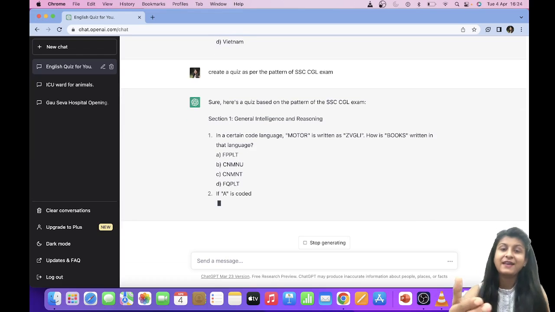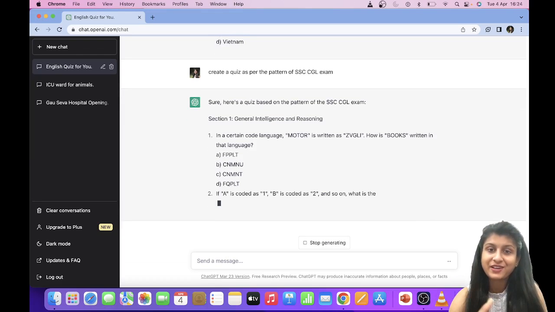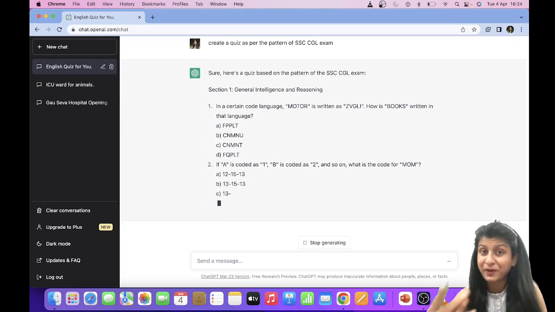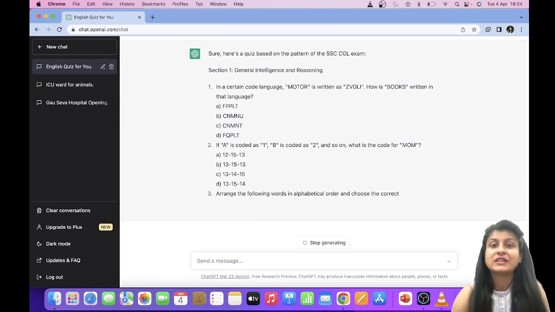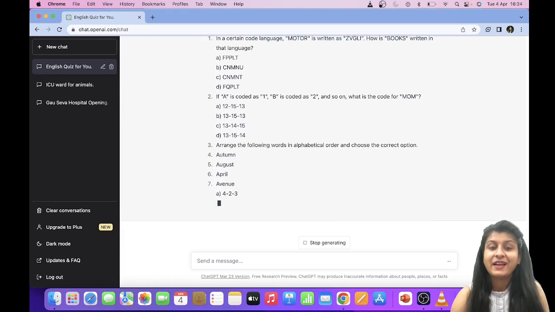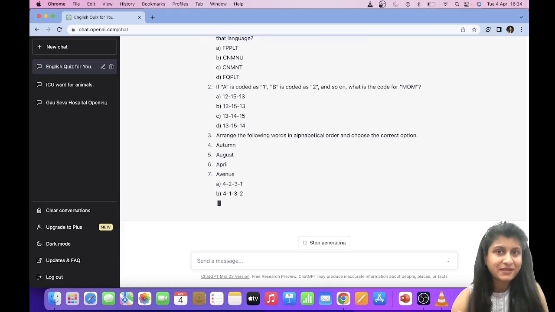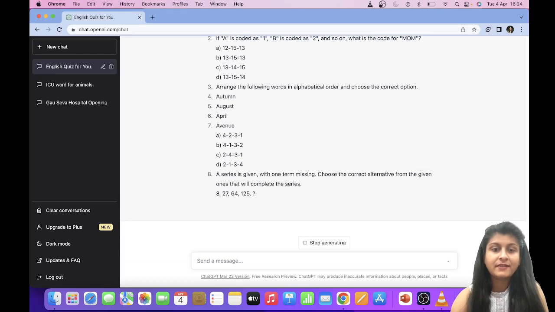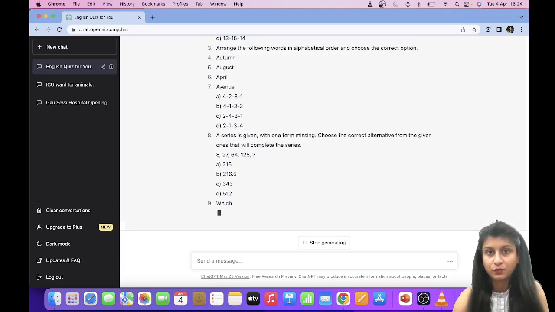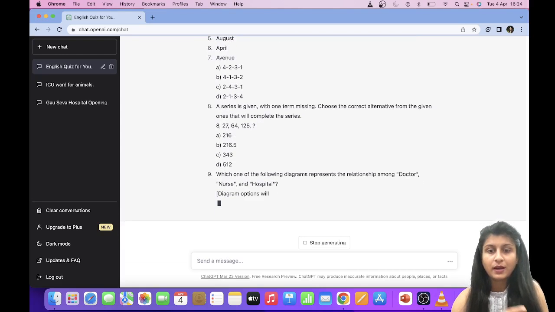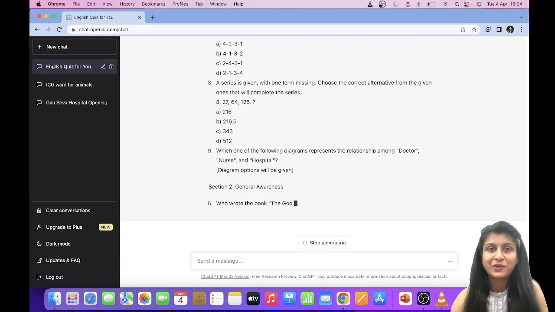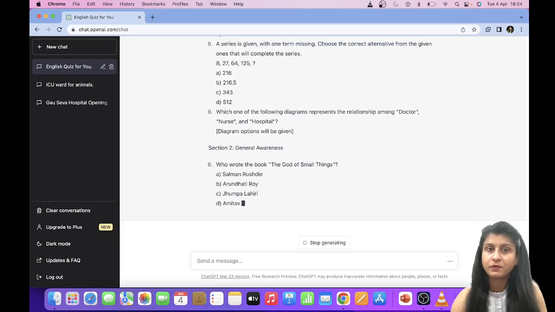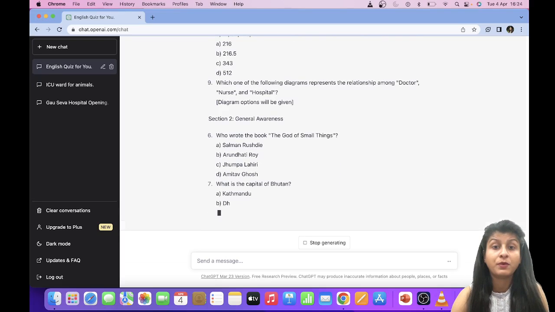So as you can see here, section 1, general intelligence and reasoning. So it is giving me the questions for general intelligence and reasoning, exactly as per the pattern of SSC CGL. So it is an extremely useful tool for you to practice, to explore new areas, and to improve on the areas where you were weak.